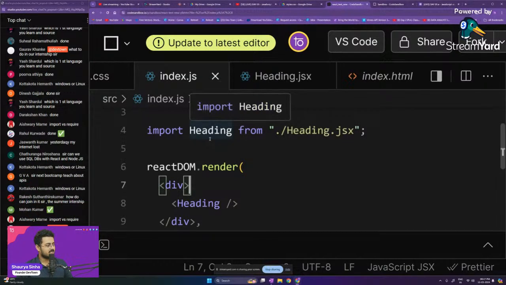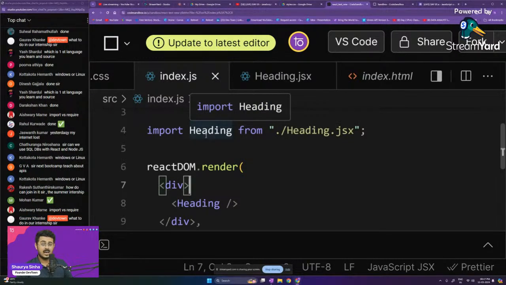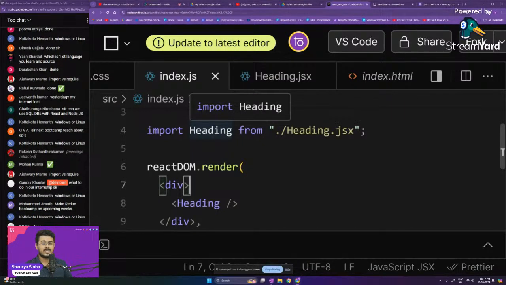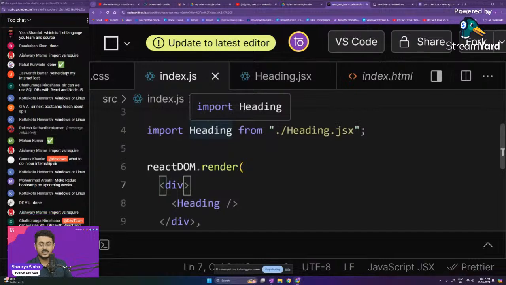So next bootcamp teach about APIs. For APIs, I will have to have a separate bootcamp for that. Next bootcamp will be based on authentication system in Instagram clone. So that is the one that is going to be there. Import versus require, you can just do a Google search for it and learn it right over there. Okay.